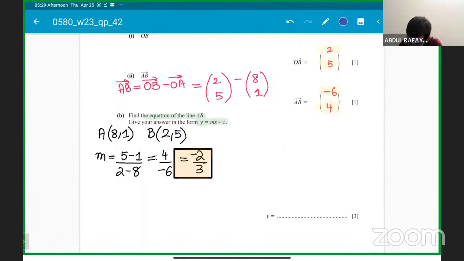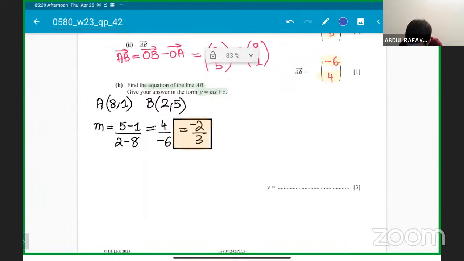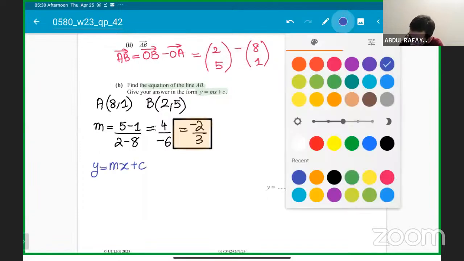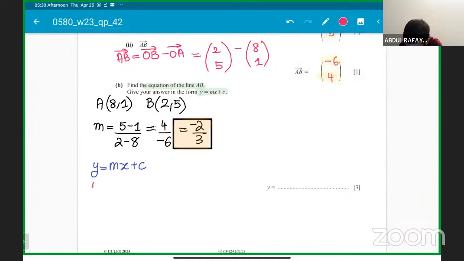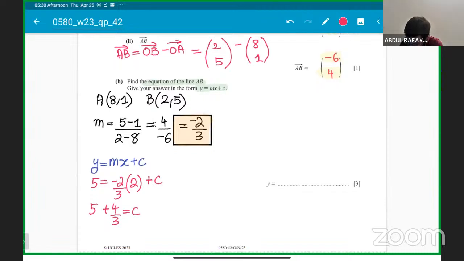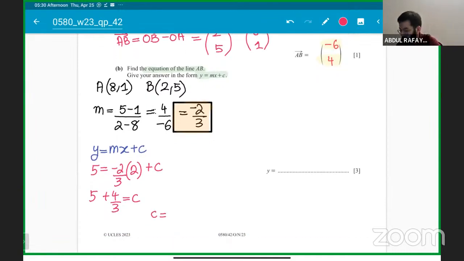The next thing will be, we have to find the value of c. So y equals mx plus c. Just take any coordinate, so let me take this coordinate. y is 5, gradient is negative 2 over 3, x value is 2, plus c. So it will be 5 plus 4 over 3 equals c. Therefore the c value comes as 19 over 3.